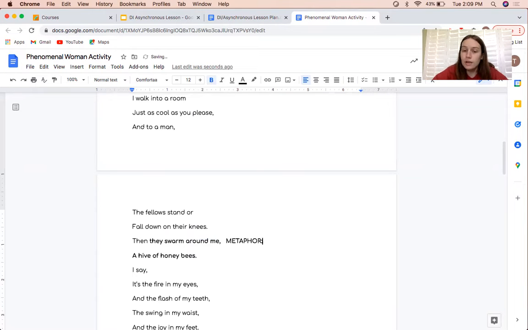So if you remember, you should have your literary device handout in front of you because that'll be a big help. All the literary devices I went over are in this poem. So a metaphor, if you can recall, is when you compare two things. So in the poem right here, Maya Angelou is comparing men to honeybees. And that's all you have to do. So you're going to identify the literary device, it's a metaphor. You'll identify where it is, and then you're going to provide a definition. And it could be as short and simple as that. It's a metaphor. It's comparing men to honeybees.